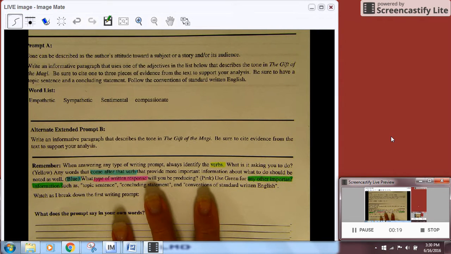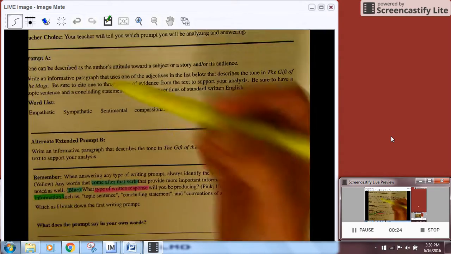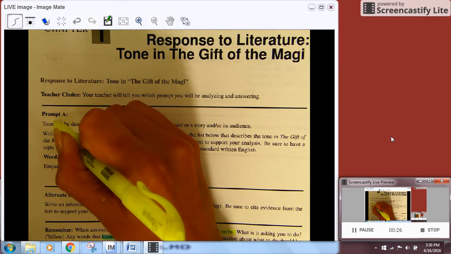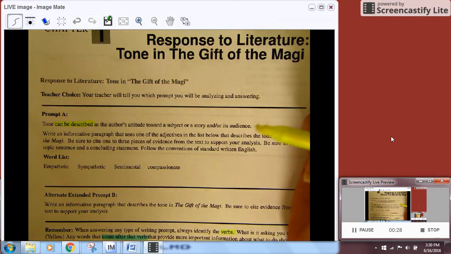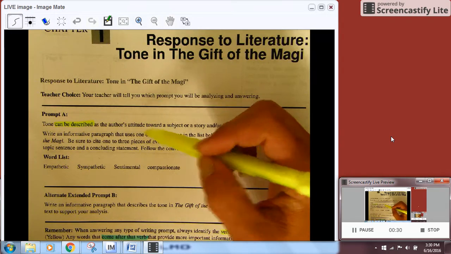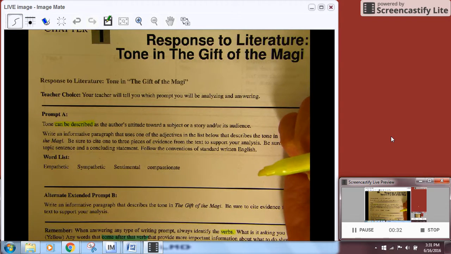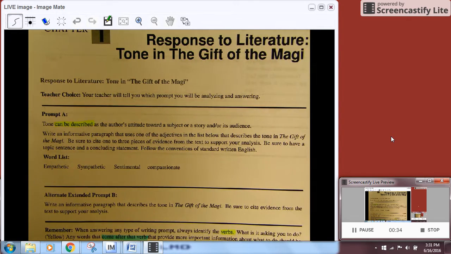We'll do the verbs in yellow. What is it asking you to do? Let's do that now. So go through. Tone can be described, "can be described" is the verb there, as the author's attitude toward a subject or a story and or its audience.